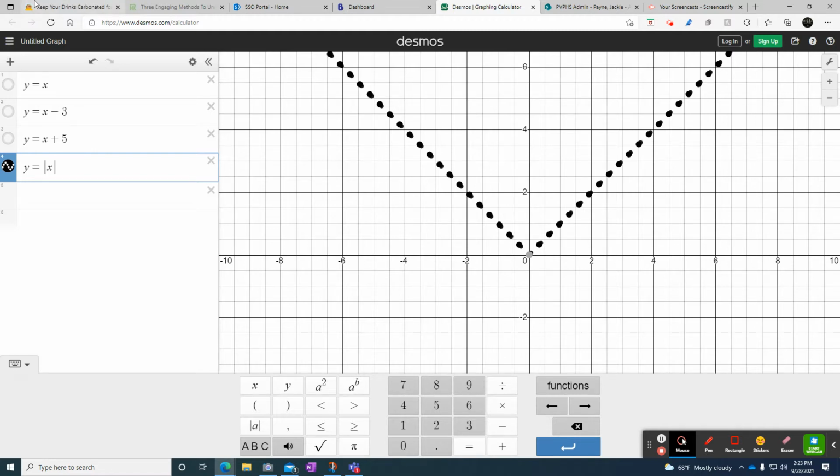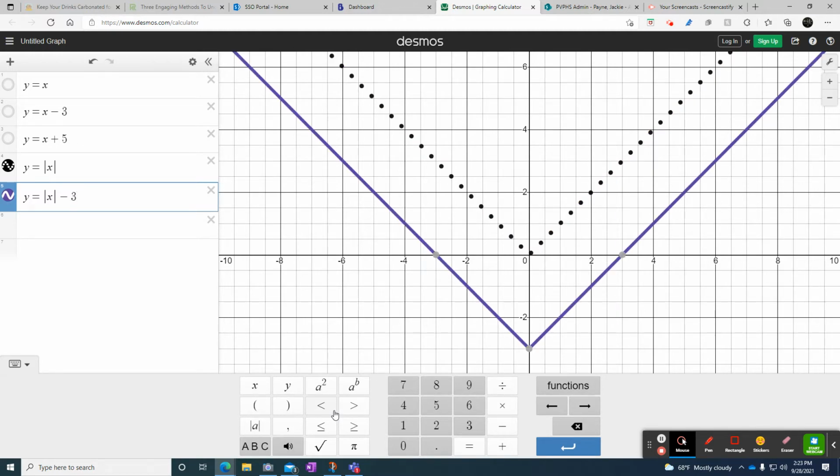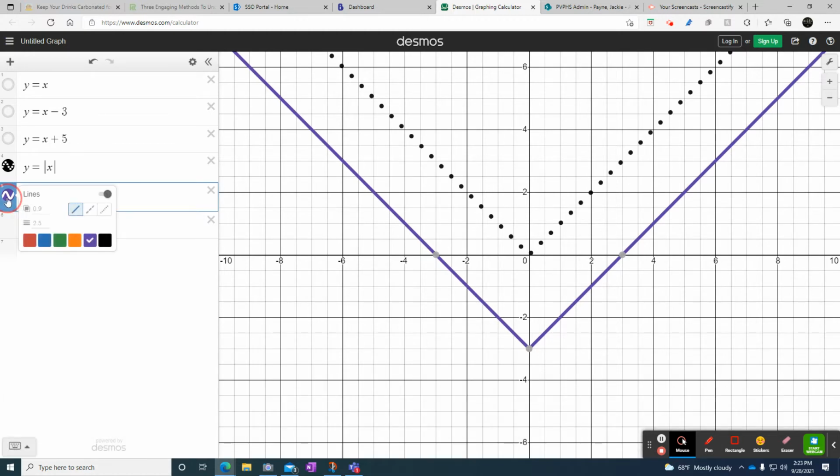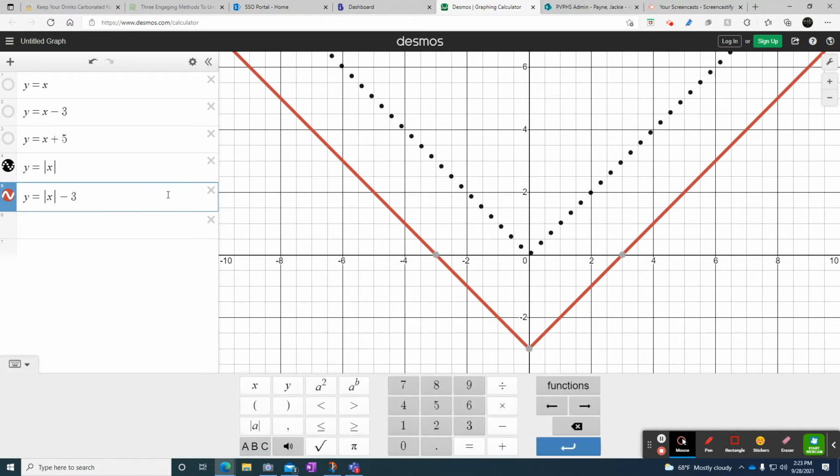The next one, it says without clearing your screen, we're now going to do absolute value x minus 3. So y equals, I do the same thing, absolute value x, and then we're going to do minus 3. And it says to do it in red. So I go over here, I change it to red. Beautiful. And now I add it to my graph.